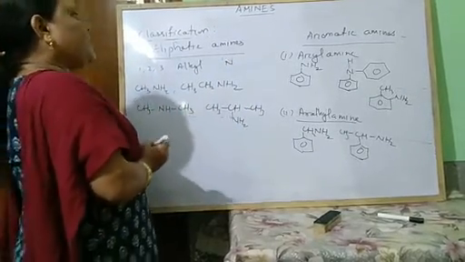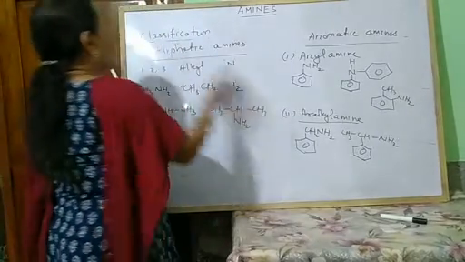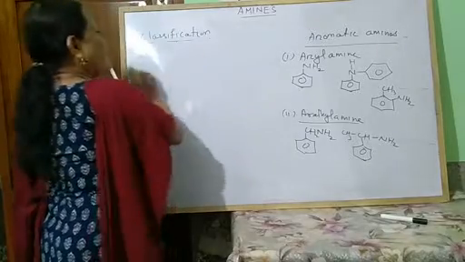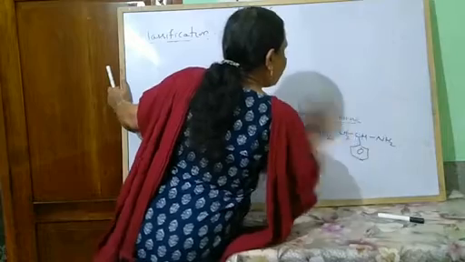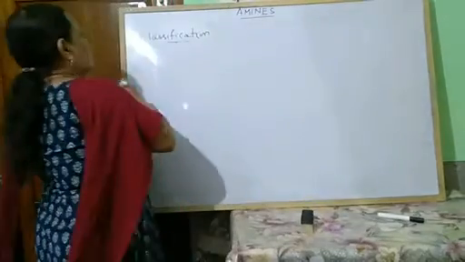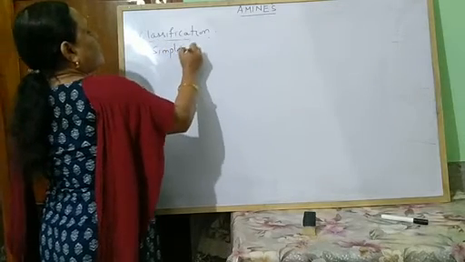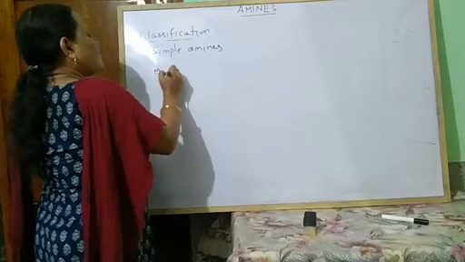Next, these amines are again classified as what? These amines are again classified as simple amines and mixed amines. So what are simple amines and mixed amines?